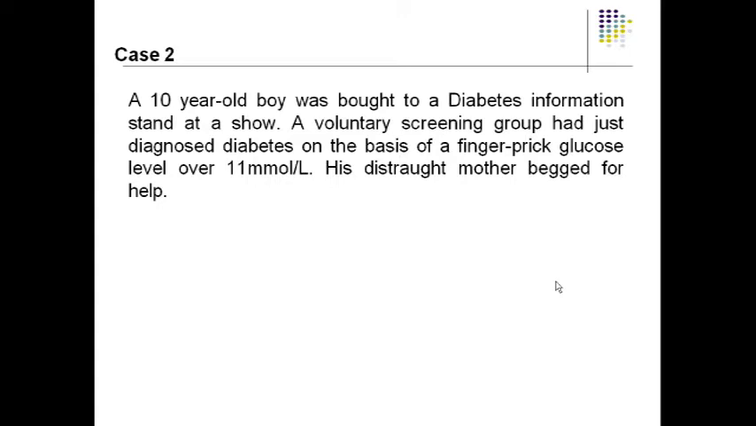His distraught mother begged for help. She got tensed. How come my child is diabetic so soon at this age? A 10-year-old boy having a glucose level of 11 millimole per liter, anybody for that matter would be tensed, right? The mother of that boy becomes restless, and she's begging for help. So what could have been wrong in this baby?